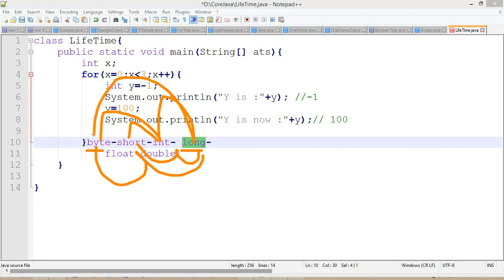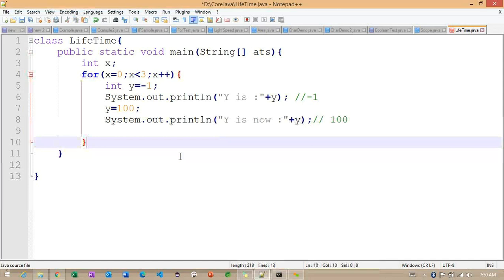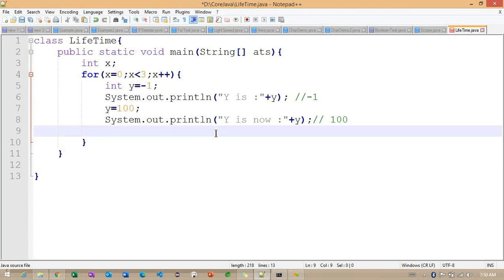So how exactly does this explicit typecasting work? To understand this scenario, we'll check a simple example. Let me create one more class, class N, and what I want to provide here is conversion.